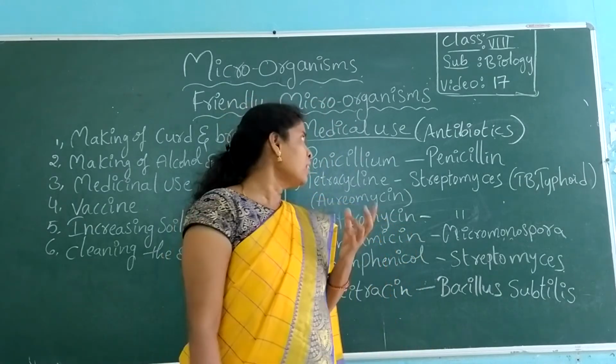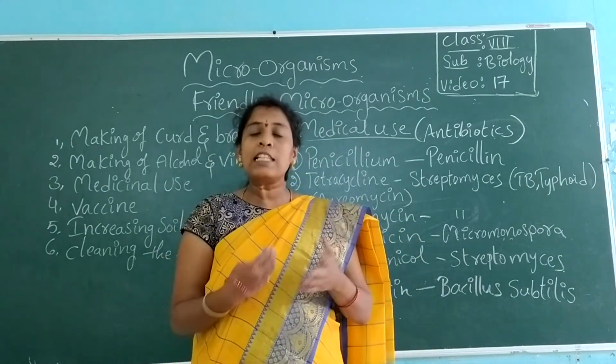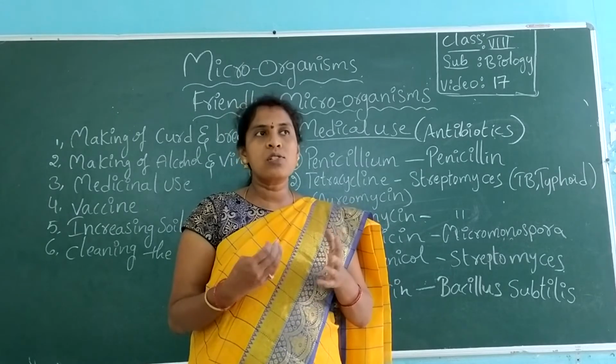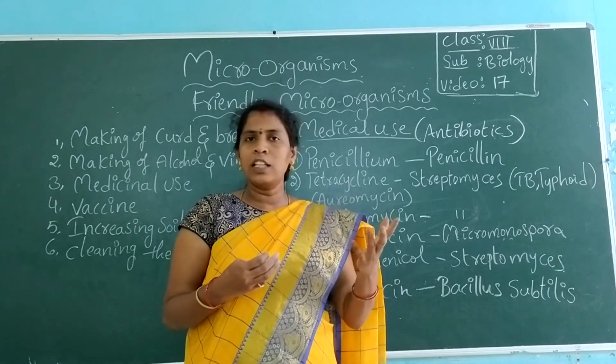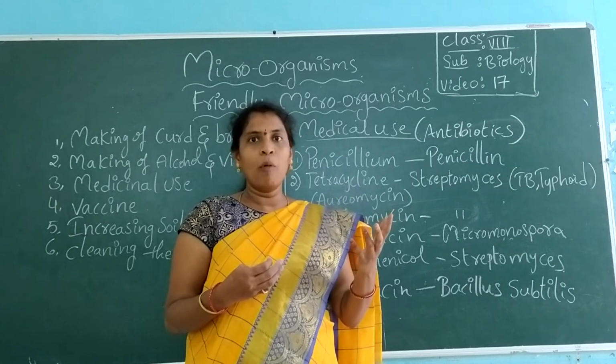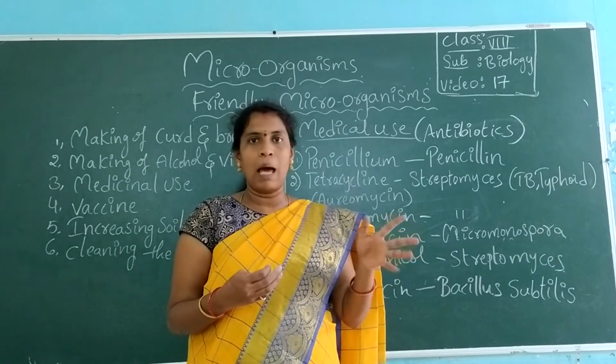Who is the person? Alexander Fleming. When he was doing experiments on streptomycin bacteria, he forgot about it in a laboratory at the time of war.